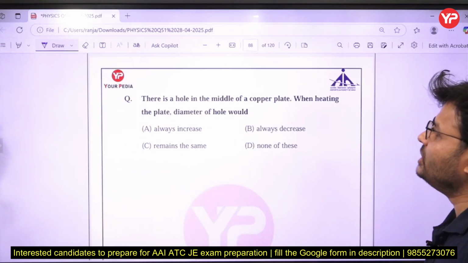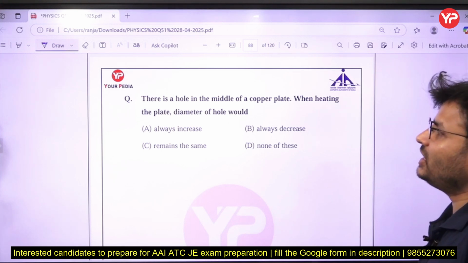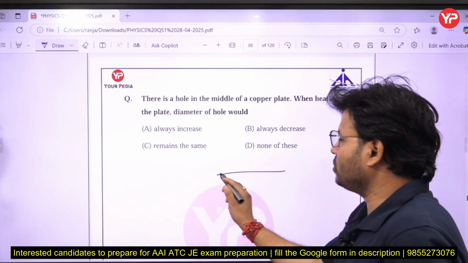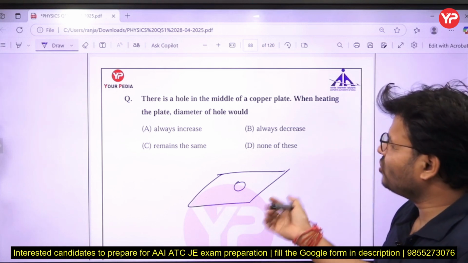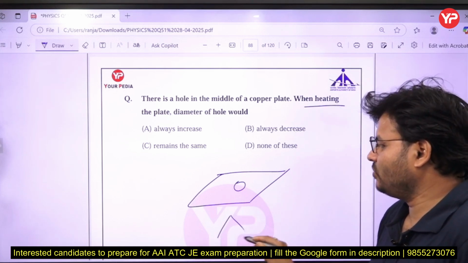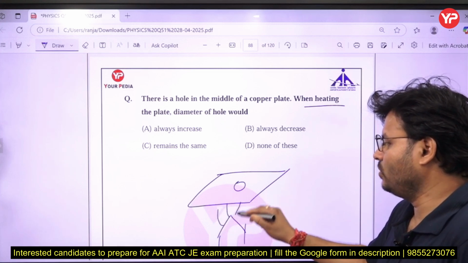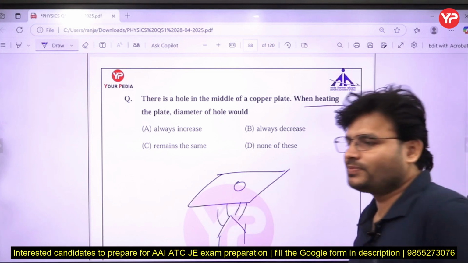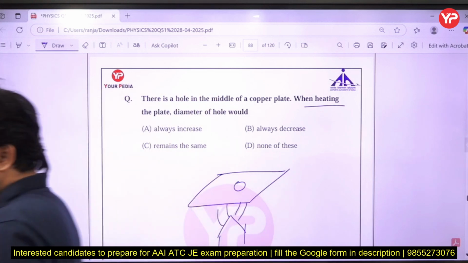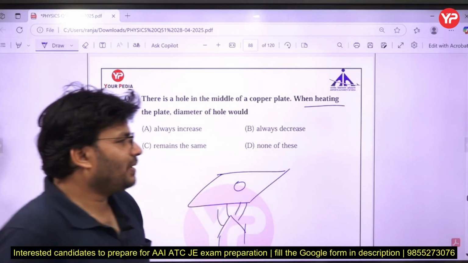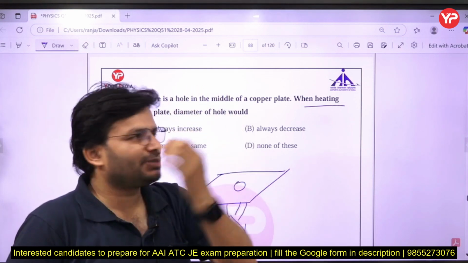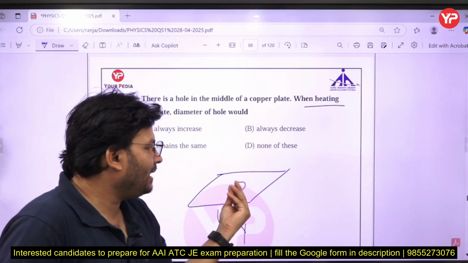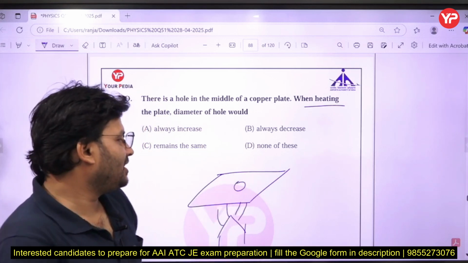That is the next question. There is a hole in the middle of a copper plate. When heating the plate, the diameter of the hole will what? Suppose you have a copper plate with a hole, and you heat it in a furnace or on a gas cooker. What will happen to that hole? Obviously by heating, anything expands. Once the plate expands, the diameter of the hole will also increase.